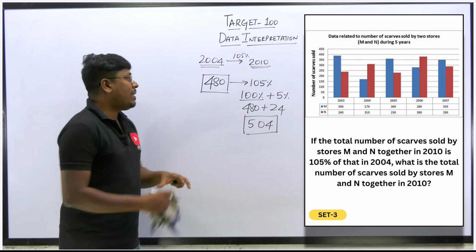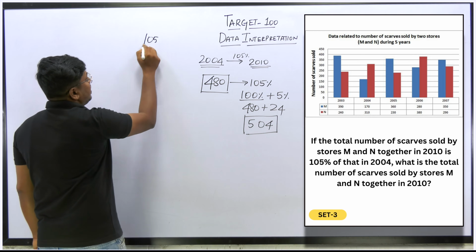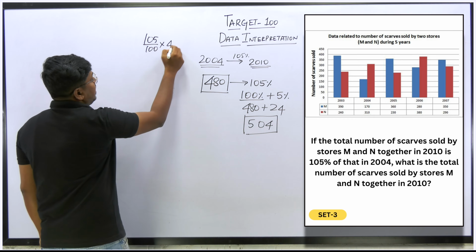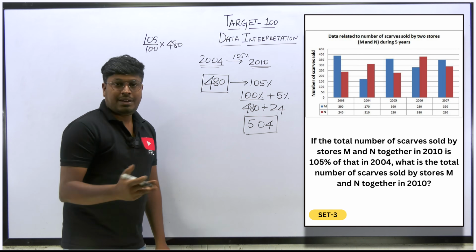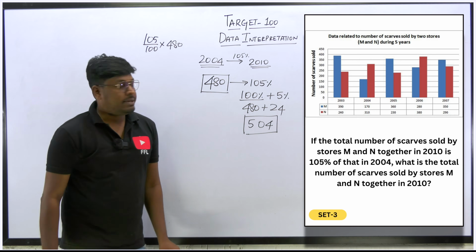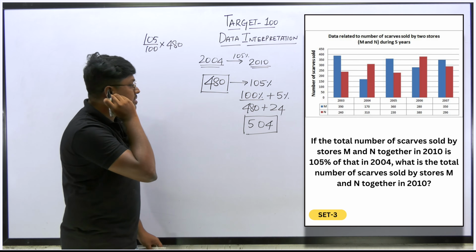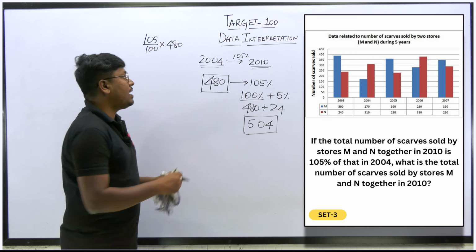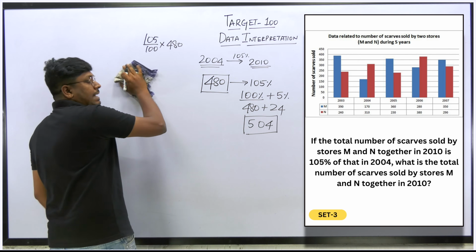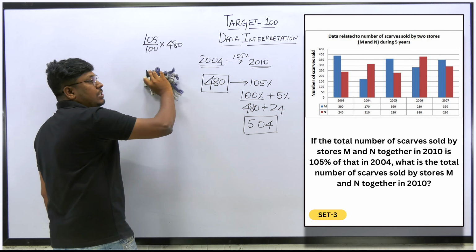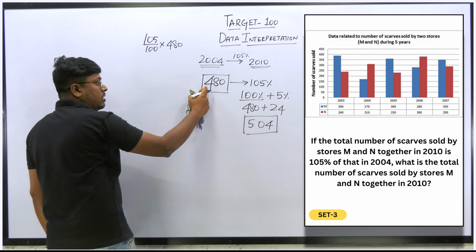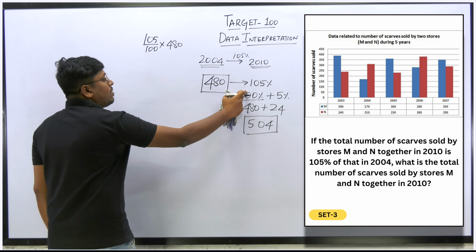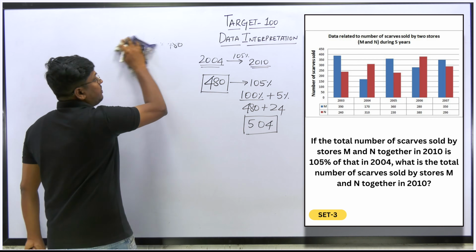If you want, you can solve like this: 105 divided by 100 into 480. 105% of 480, you too will get the same answer, 504. Right? Anyway, the final answer should be the same. So answer for question number 2 will be 504, right? Our target is to find 2010, which is 105% of the scarves that were sold in 2004. So first for 2004 we found the total, and for the total we found 105%, which is 504.